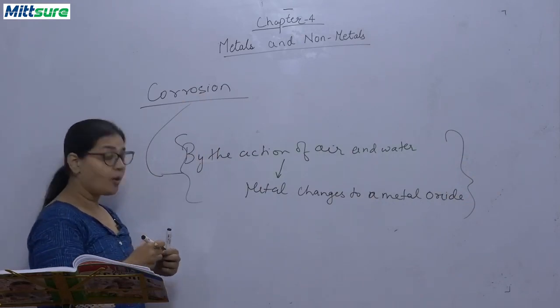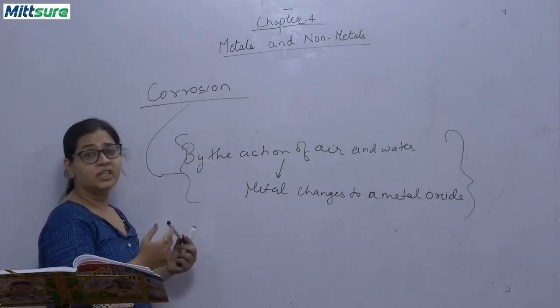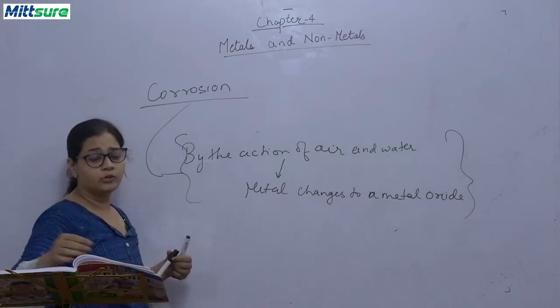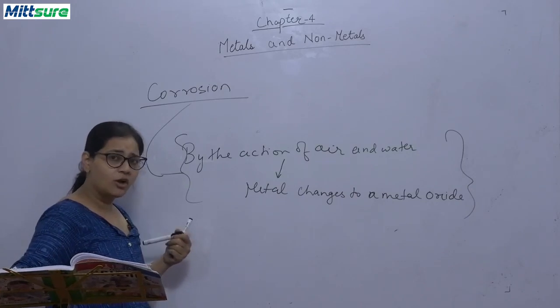And the commonest example of corrosion that you have seen is rusting. Rusting of iron is an example of corrosion. That is rusting of iron.